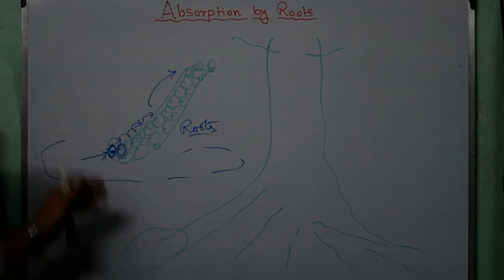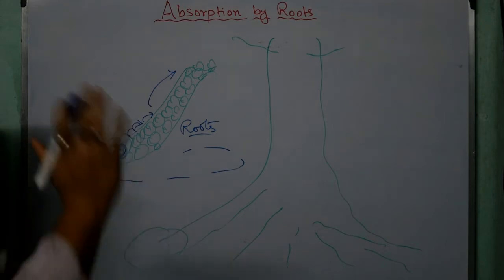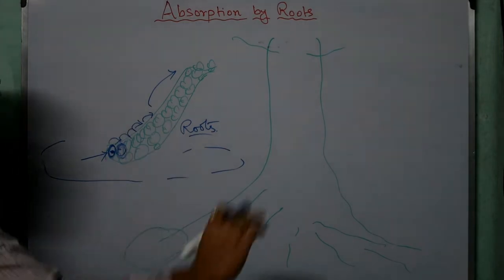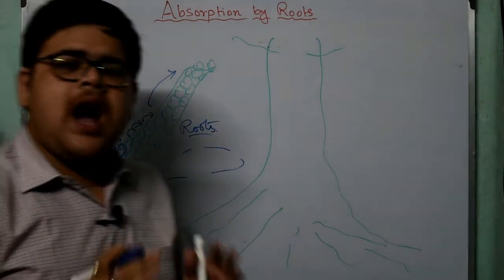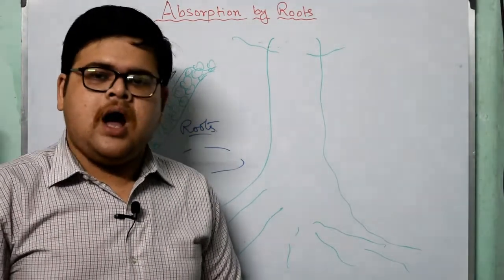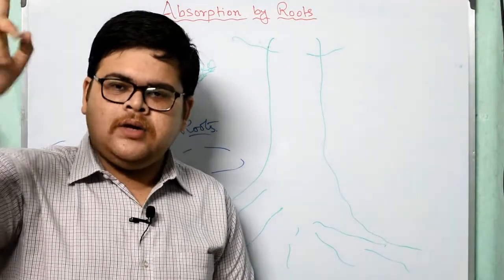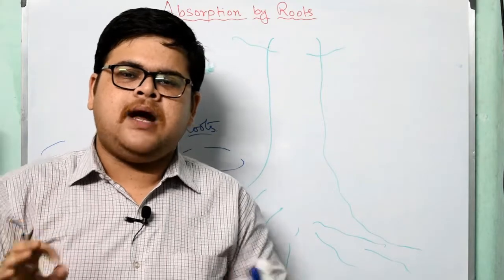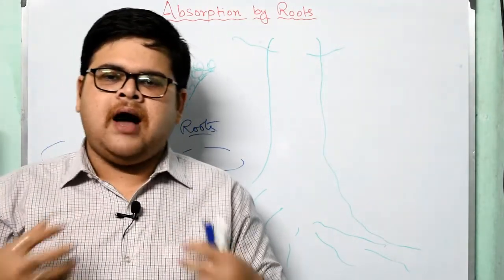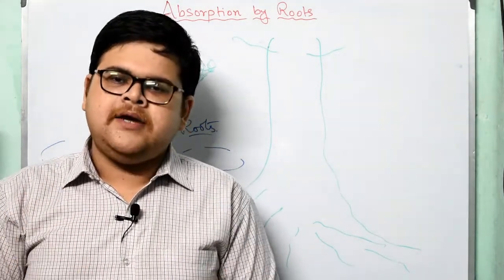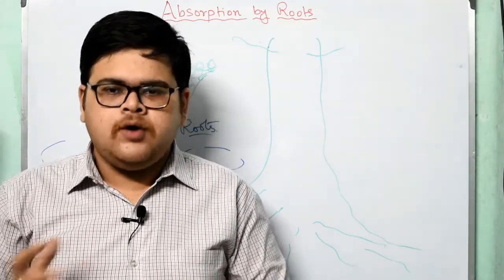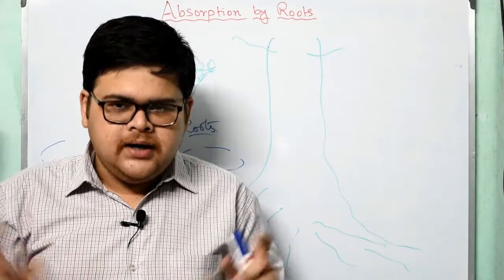Okay, it is due to this root pressure that the water or the nutrients go upward, to the stem. It is just like our human body blood pressure. We all know that our body exerts a particular pressure on the capillaries and veins for the flow of blood.